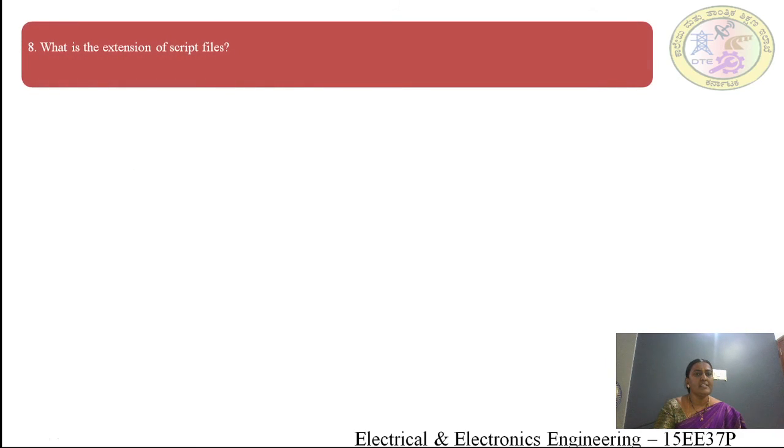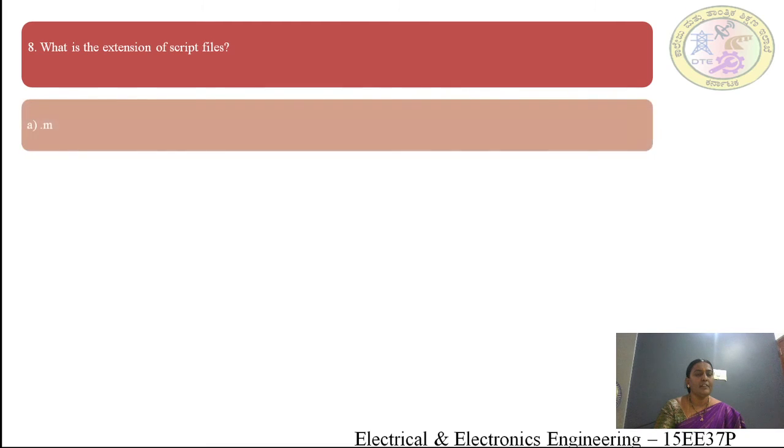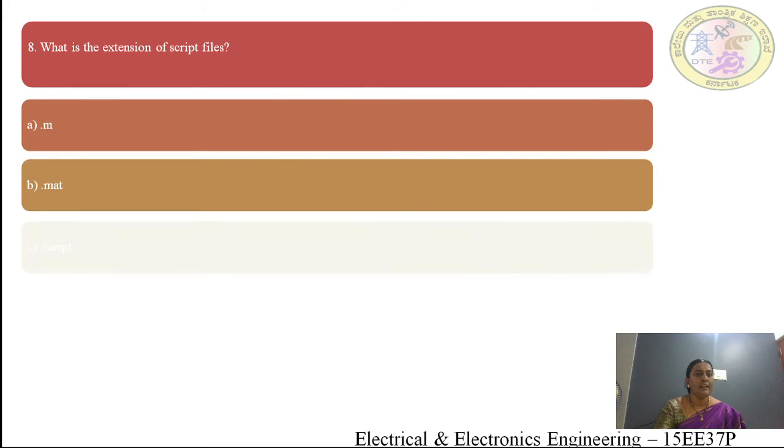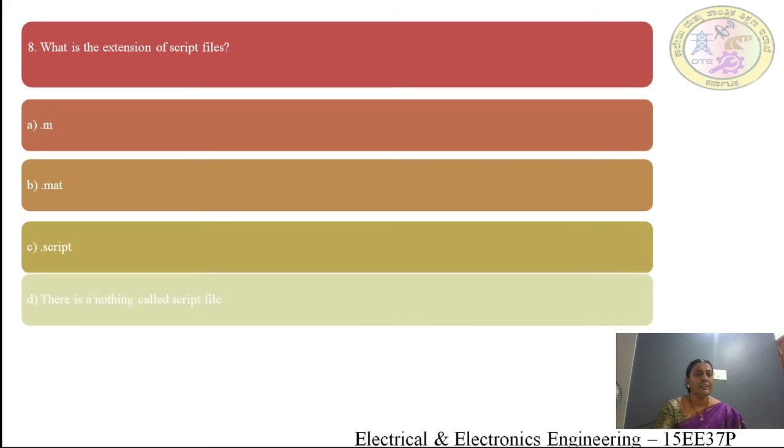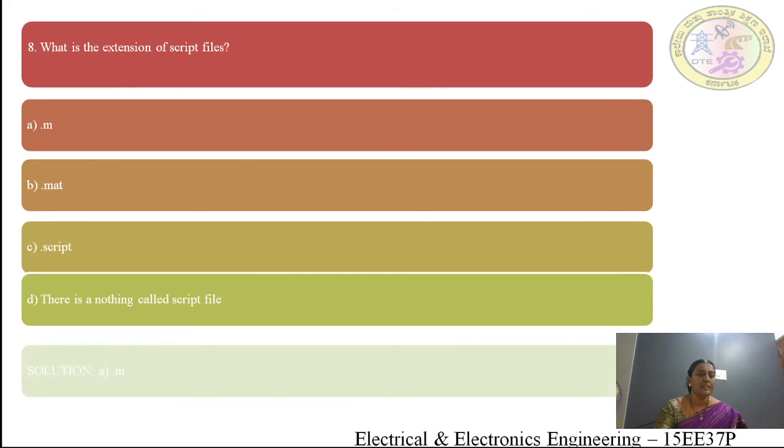Next, what is the extension of a script file? The options are: .m, .mat, .script. There is nothing called a script file extension. The answer is .m. Option A is the correct answer.